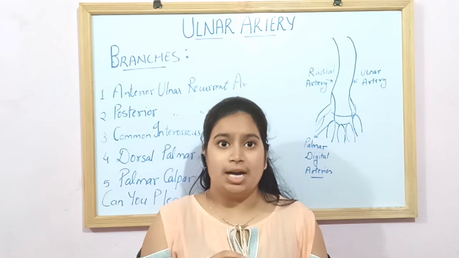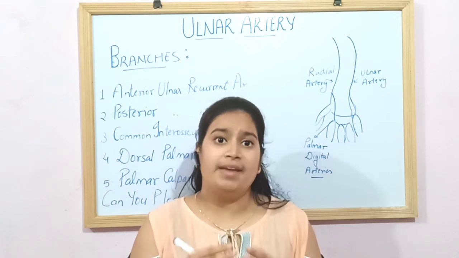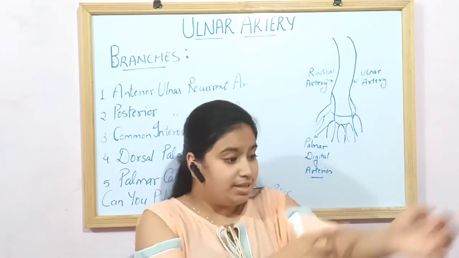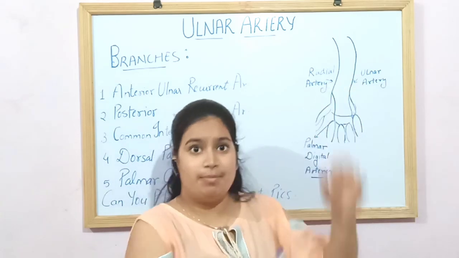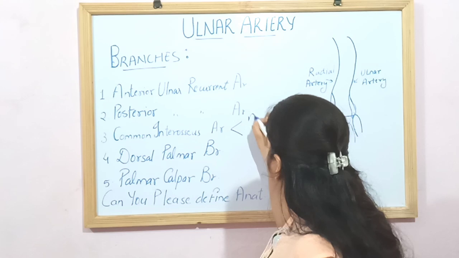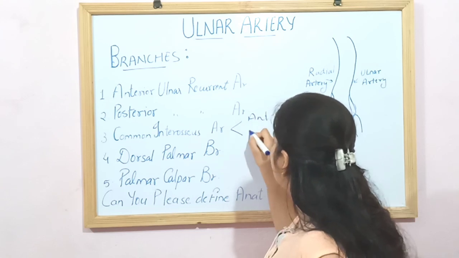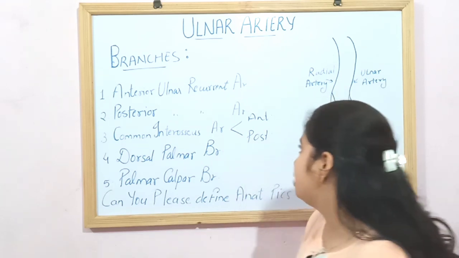The common interosseous artery arises just below the radial tuberosity and travels upward over the interosseous membrane, where it divides into 2, anterior and posterior: the anterior interosseous artery and the posterior interosseous artery.